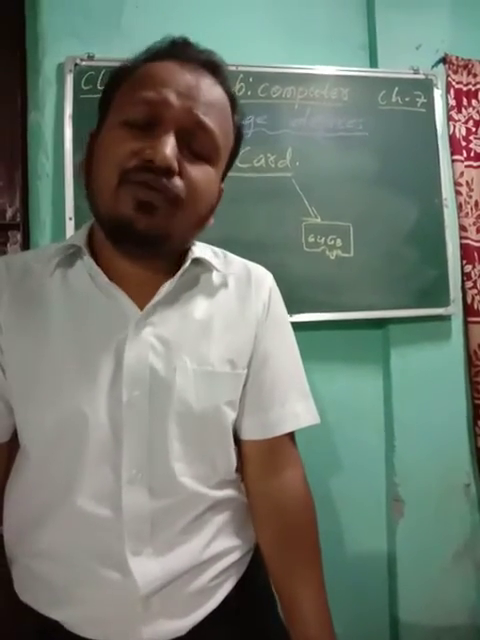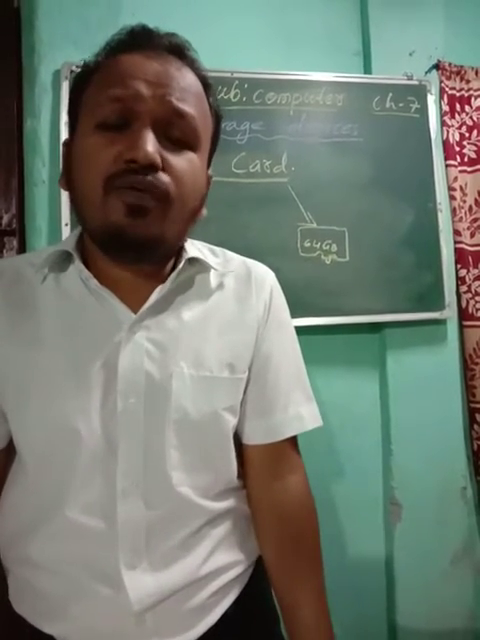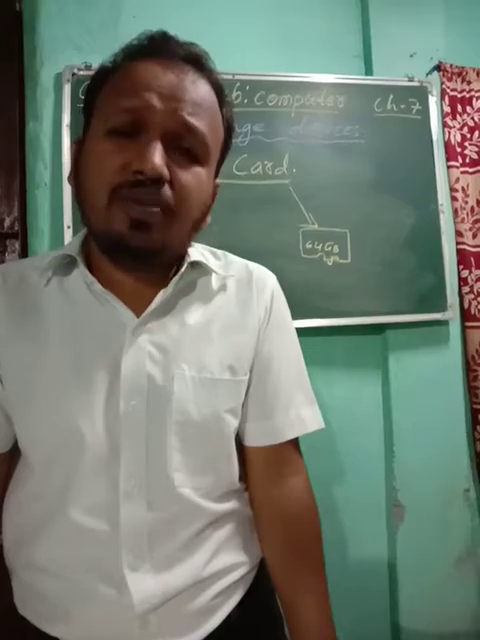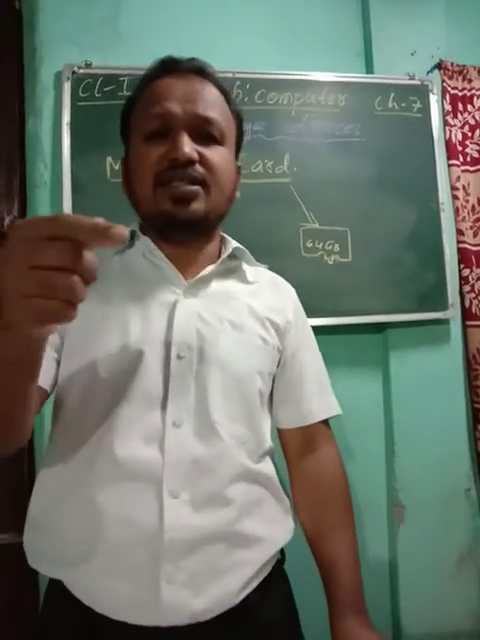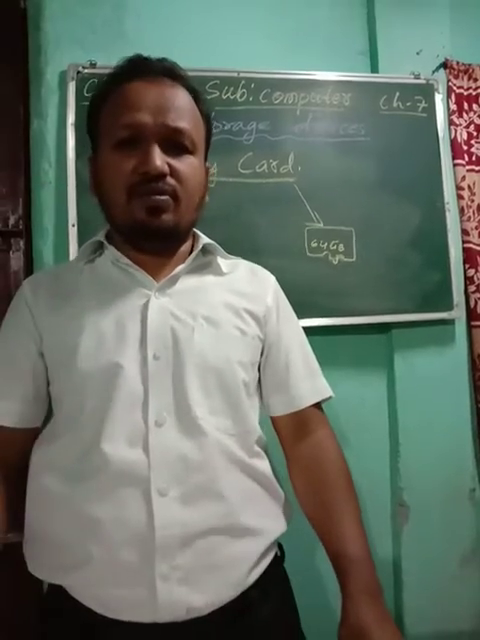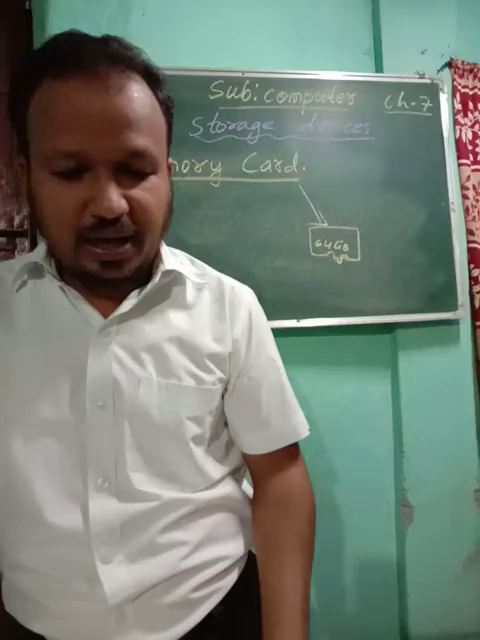You are clicking photos of yourself, your parents, your brothers, sisters. So all photos, where do they go? Either they go in phone memory or they go in your memory card. So memory card is already inserted in your cell phone. Okay children, so this was about your memory card.